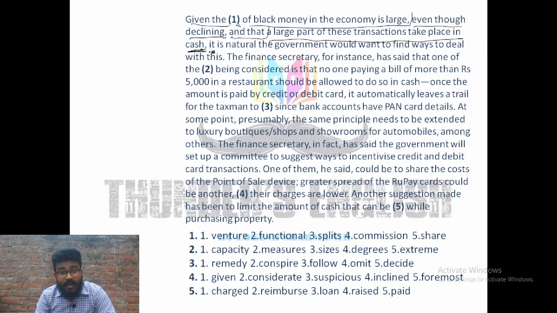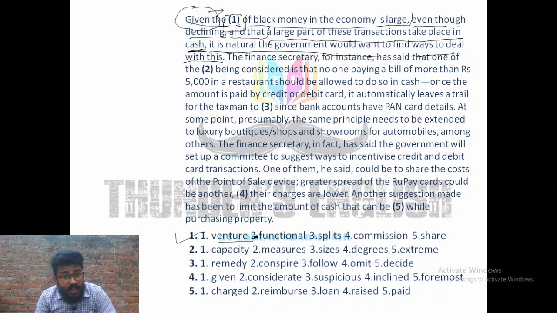So next, it is natural the government would find ways to deal with this situation. So government will be interested to find some kind of measure, some kind of solutions for the problem. But before that, we have to fill the first blank. Now, given is a kind of word which shows something is considerable, means we assume something. The blank of black money in the economy is large. If you look at the first one, here are some options. Venture. Venture means a task which is risky, right?